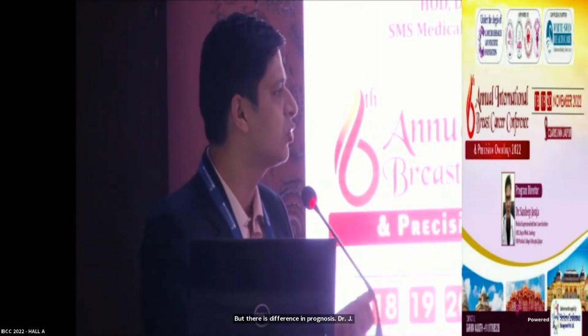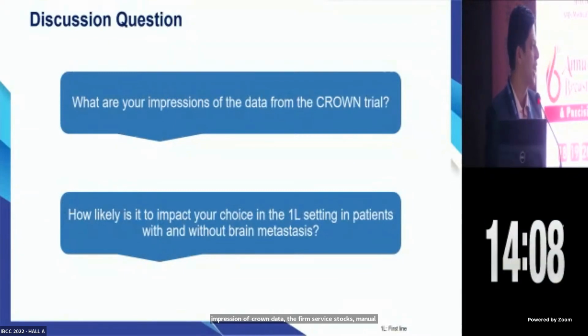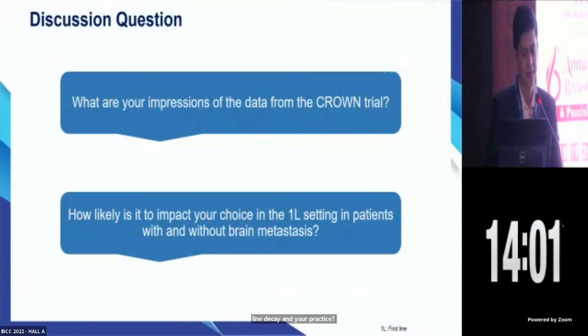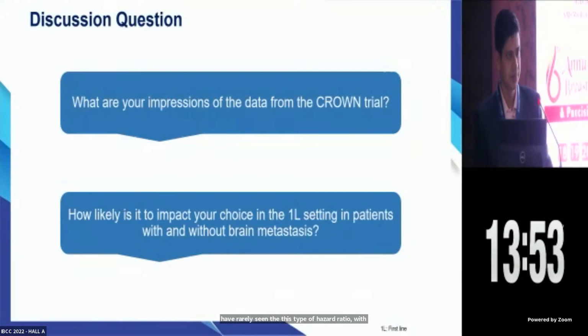Dr. Ajay, from the CROWN data, from Venival sir's talk, what is your impression? How do you keep that in mind while selecting the first line TKI in your practice? Okay, so in this CROWN trial, in the last few years, we have rarely seen this type of hazard ratio with any trial, especially in the metastatic setting.